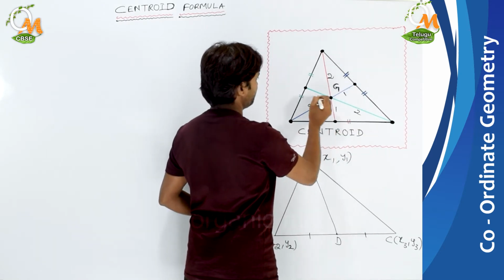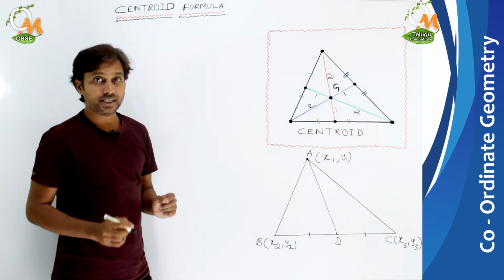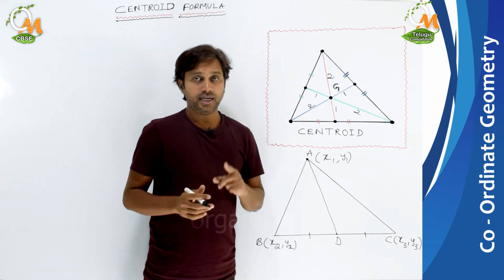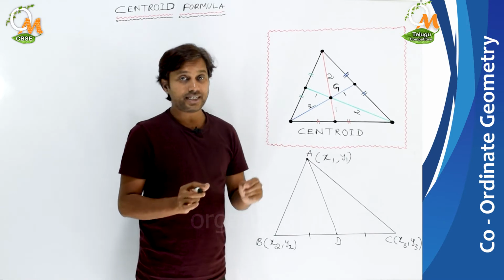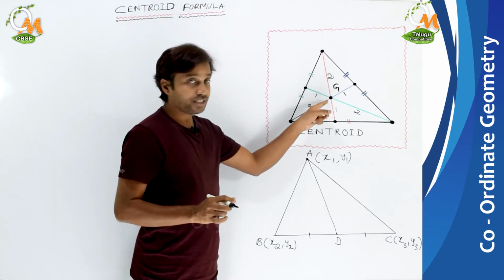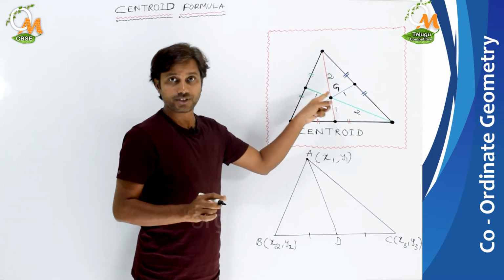Similarly here also, two parts of distance from vertex to centroid, and one part from centroid to midpoint of the opposite side. So here is the biggest hint, and it is very clear for us that the point of concurrence of all medians is your centroid.